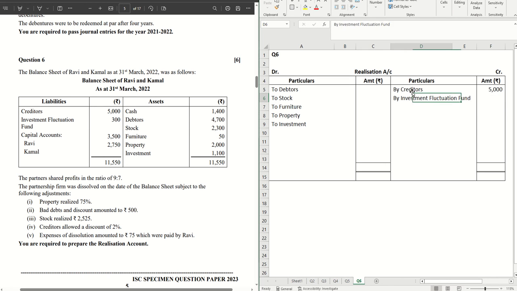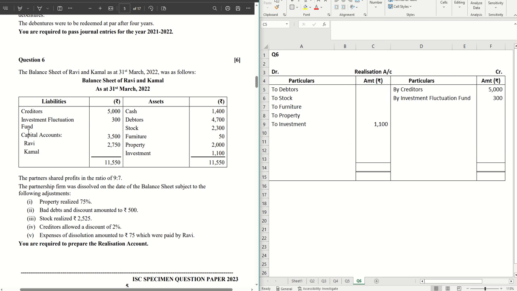Investment fluctuation fund. Now there is a rule regarding this which a lot of students forget while doing realization account. The rule says if we have an asset and that has got a relevant reserve or a fund, then both the asset and the fund are transferred to realization account. Now, since investment fluctuation fund of 300 is for these investments, so both will be transferred to realization account. So, investment fluctuation fund 300 and investments will also come on the debit side as 1100.